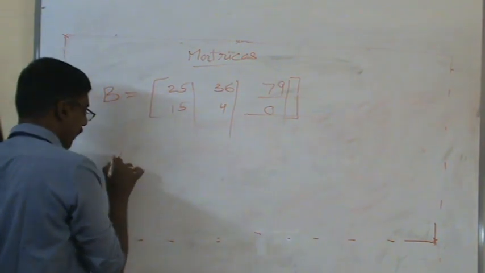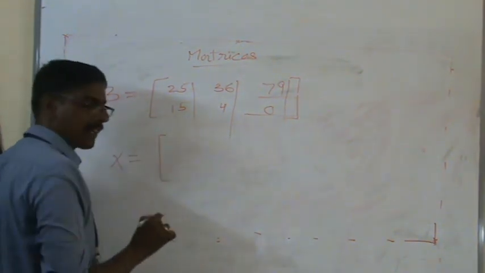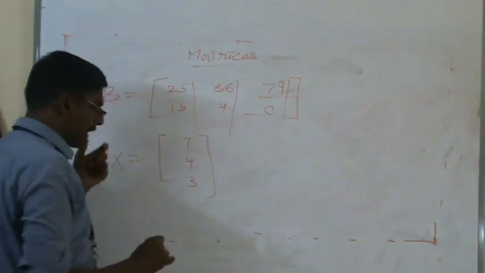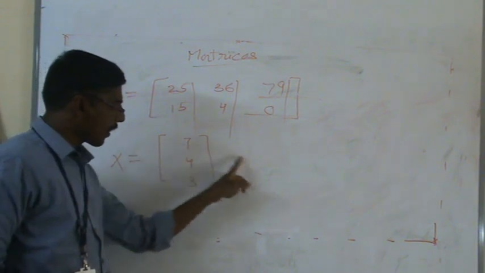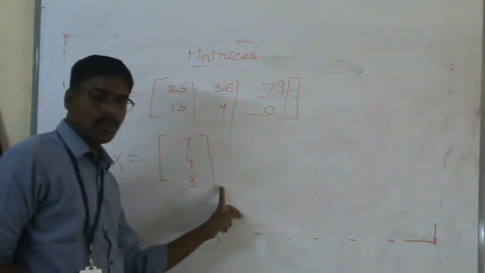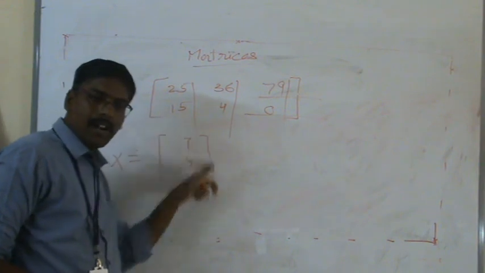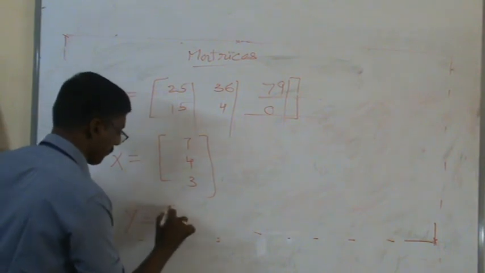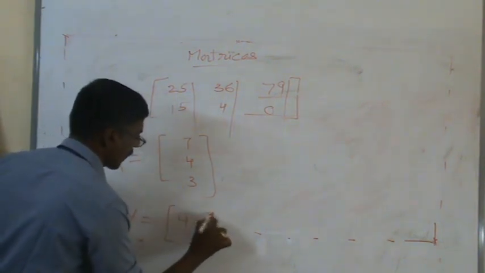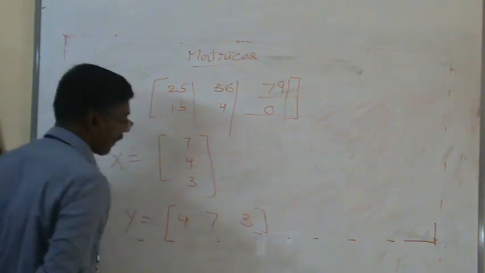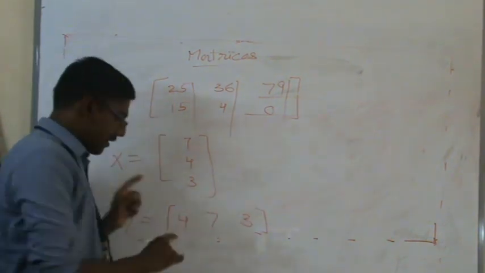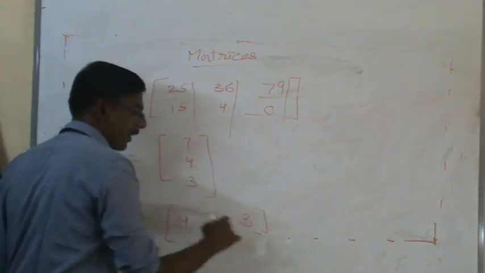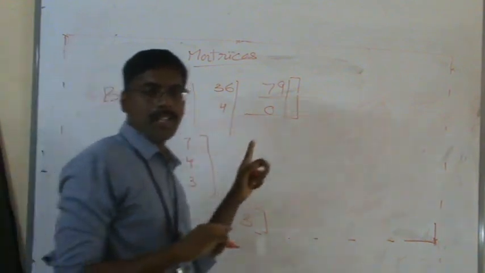Suppose we take one more matrix, capital X, 7, 4, 3. In this example of the matrices, total number of rows: first row, second row, third row. 3 rows. Total number of columns, only 1 column. This is also an example of a matrix. Suppose I take one more example of the matrices, 4, 7, 3. See here, in this example, only 1 row and 3 columns: column 1, column 2, column 3. These are the representations of the matrix.